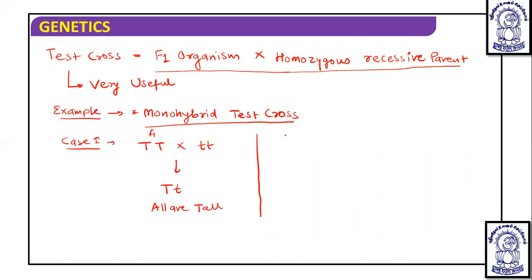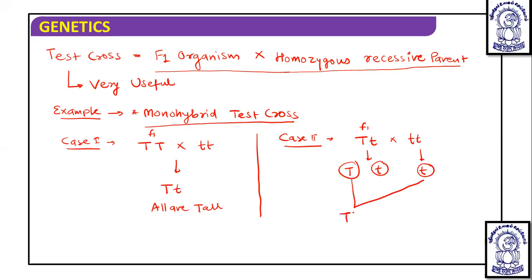But if we take case 2, if that particular parent plant is heterozygous tall in F1 and it is crossed with the small t, here you will get two gametes, capital T and small t, and here you will get only one gamete, that is small t. When you make the cross, you will get capital T small t, which is tall phenotypically, and small t small t, which is dwarf. So you will get both tall and dwarf in a 1:1 ratio phenotypically,